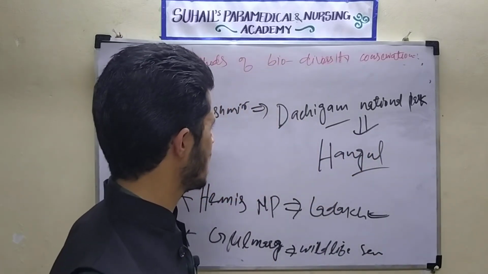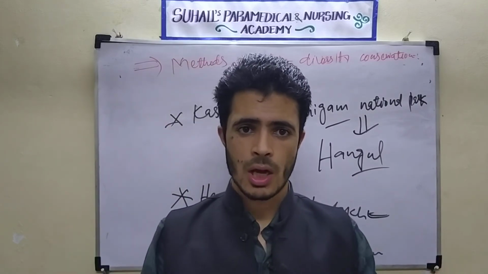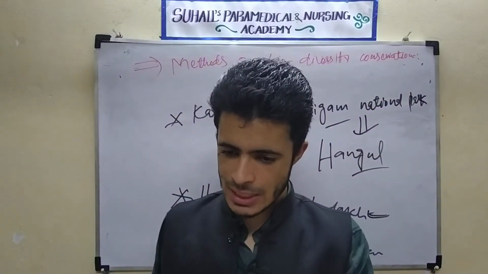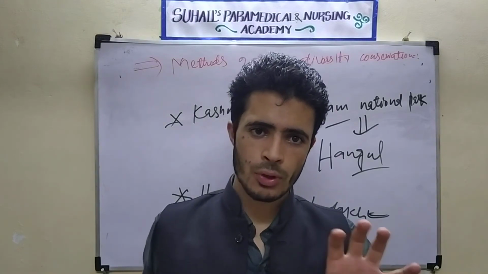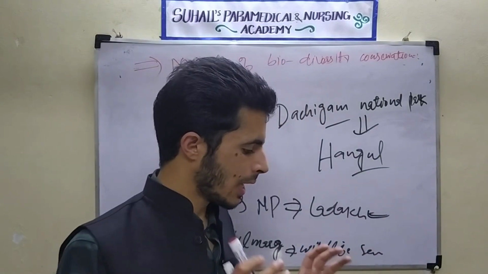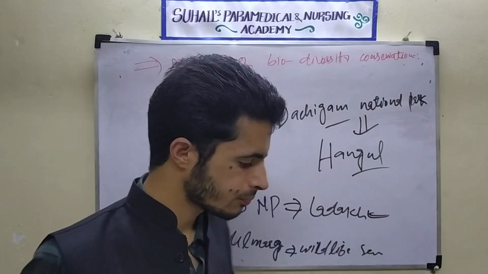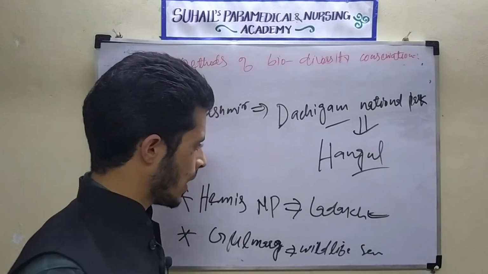So these were some of the examples for in-situ and ex-situ conservation. How we are conserving plants in their natural habitat, that is in-situ conservation. How we are conserving plants and animals outside the natural habitat, that is called ex-situ conservation. I think I told everything.